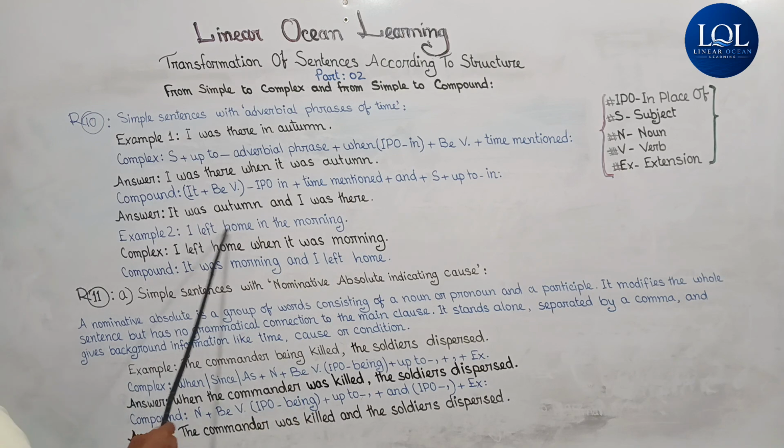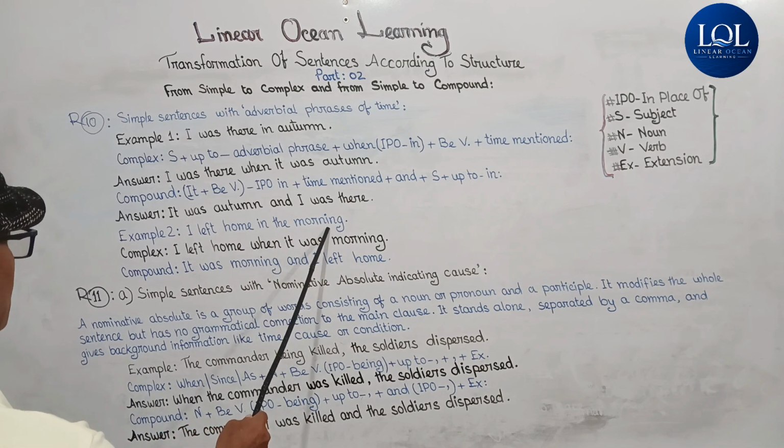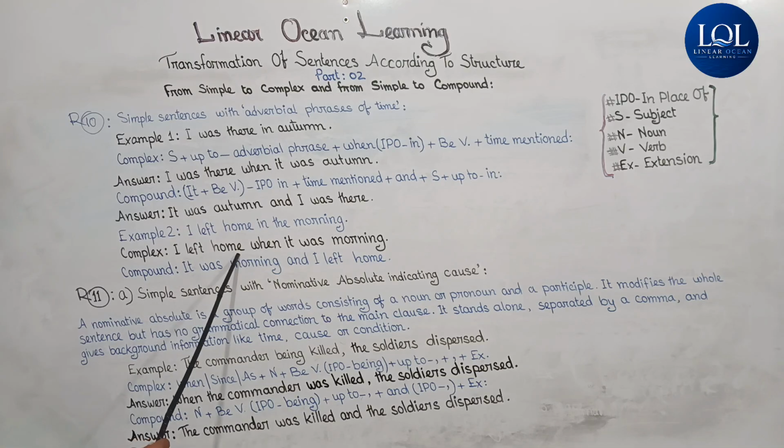Example 2. I left home in the morning. Complex: I left home when it was morning. "Was" because "I left home" is in past indefinite tense. Then the compound one is "it was morning and I left home."